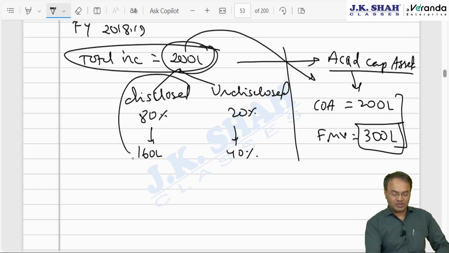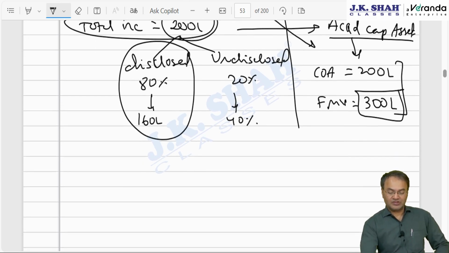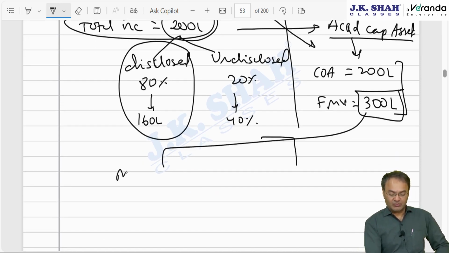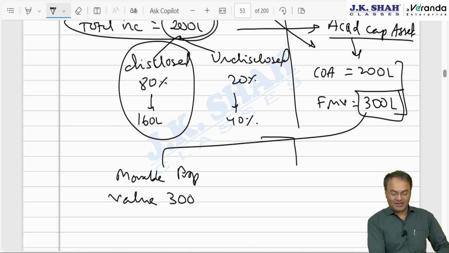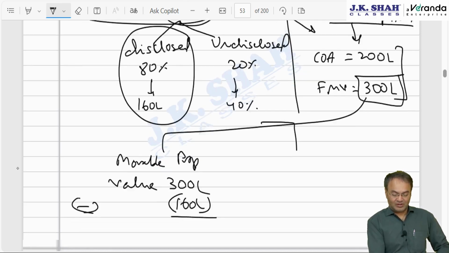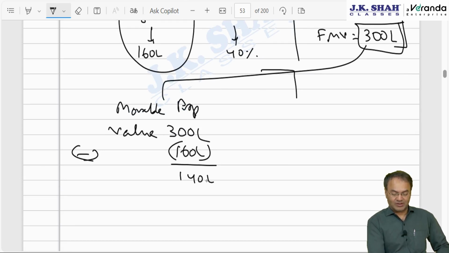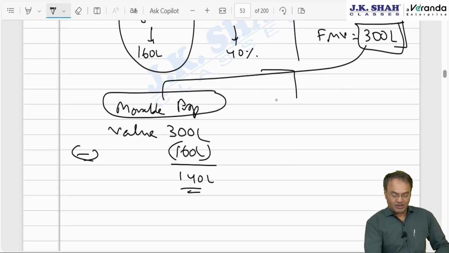How much income was disclosed? 160. So technically, if this asset is a movable asset, movable property, then the value is 300 lakh. From 300 lakh subtract 160, and 140 will be taxable. But if it is immovable property, then what to do?